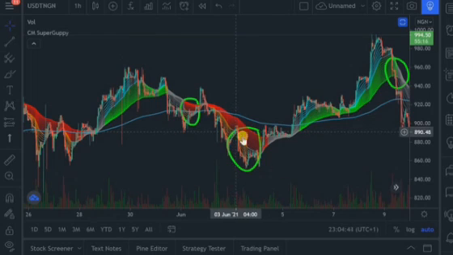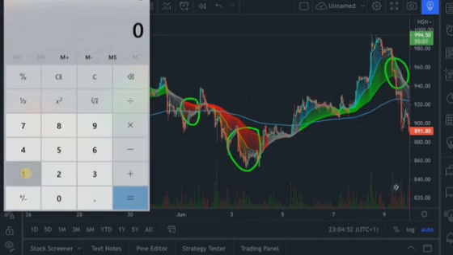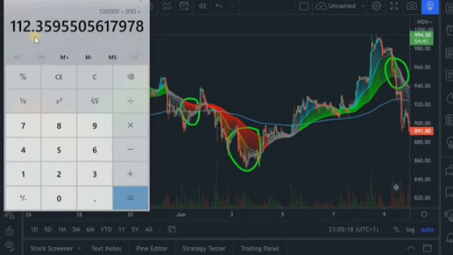Now let's bring out the calculator. I am going to use 100,000 naira to buy USDT at a rate of 890. That would be 100,000 divided by 890. This is the amount of USDT I would get if I had bought at that rate. I would get 112.359 USDT.